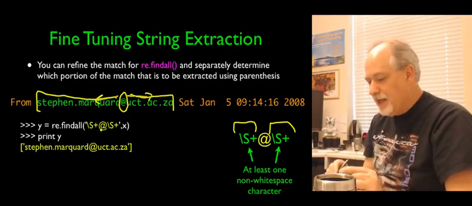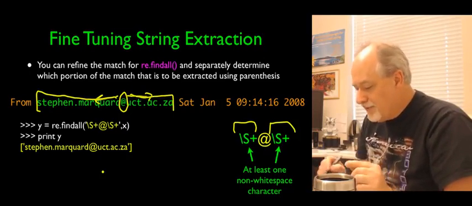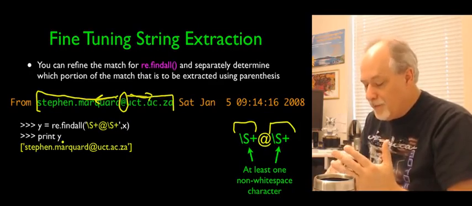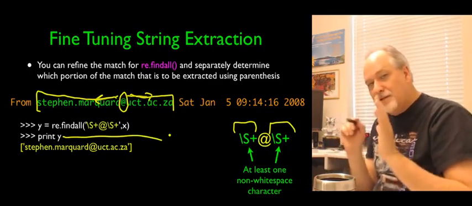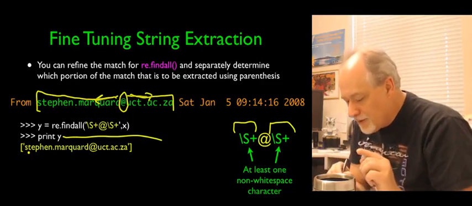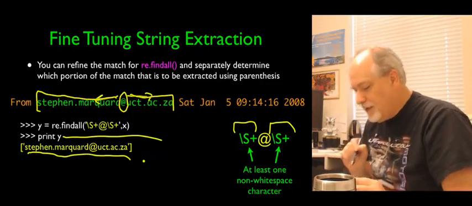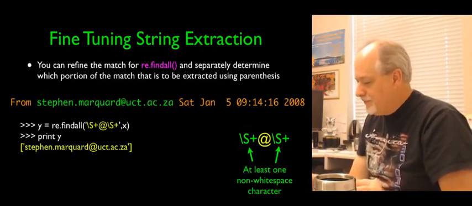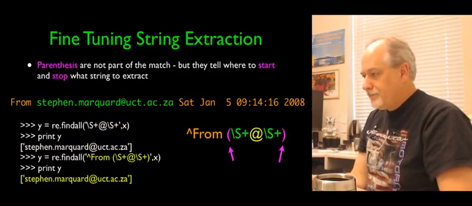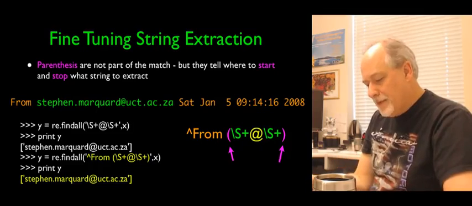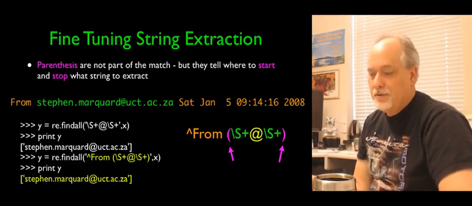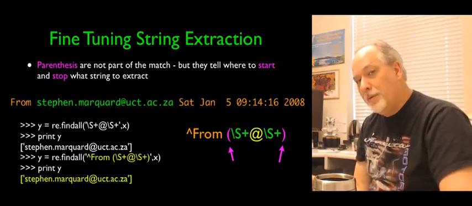And so this is where we get Stephen Marquard. We would know if there wasn't one there by the empty list. And so we'd get Stephen Marquard at uct.ac.za. Now, we can also fine-tune what we extract.